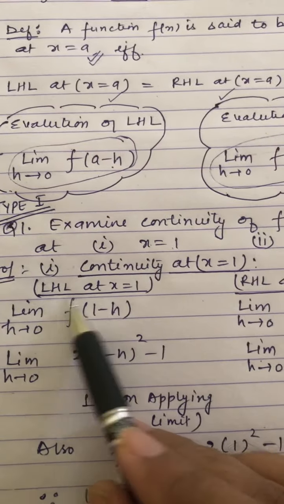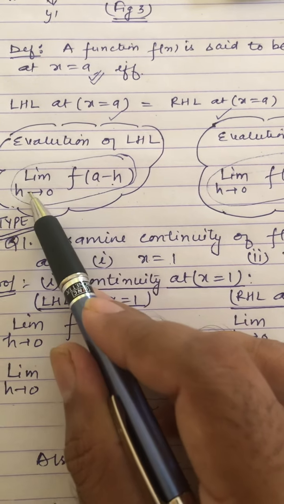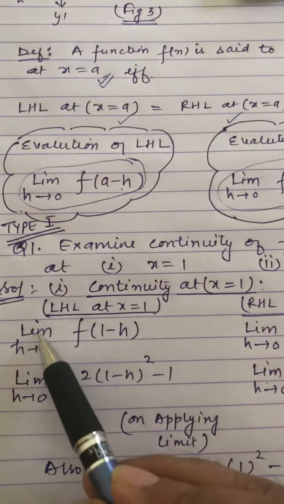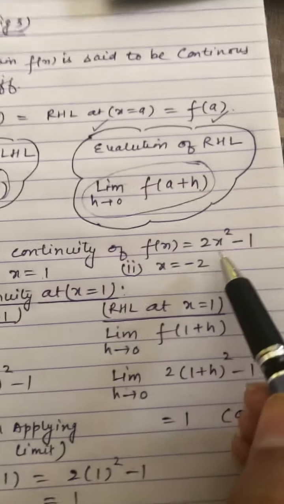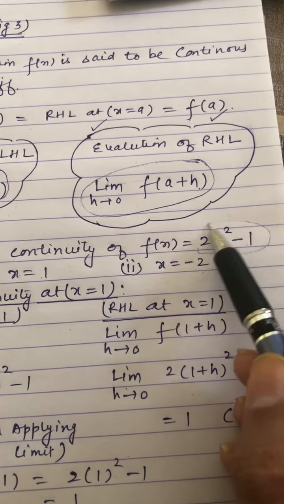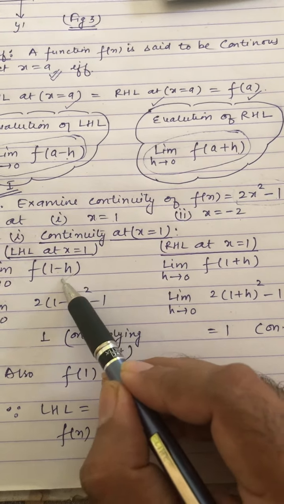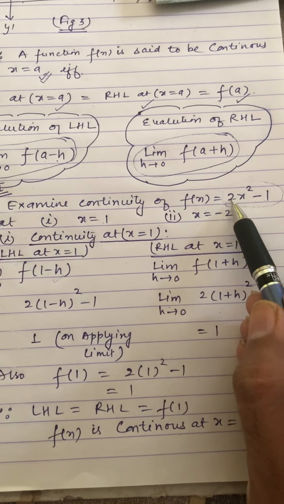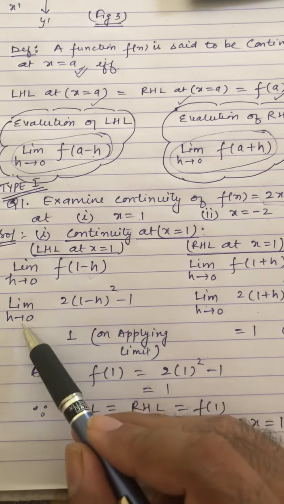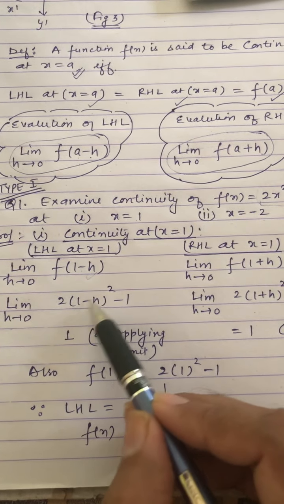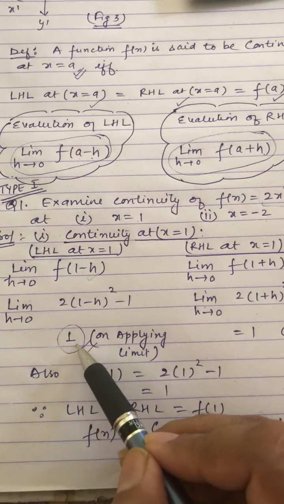So for 1, left hand limit. We are checking at 1, so in place of A what will come? 1. So limit h tending to 0 of f(1 minus h). The function is given, f(x) is 2x square minus 1. So in place of x, what will you write? 1 minus h. So 2 into (1 minus h) whole square minus 1. Apply the limit, put h equal to 0. When you put h equal to 0, it will be 2 minus 1. So on applying the limit, the answer is 1. That means the left hand limit is 1.